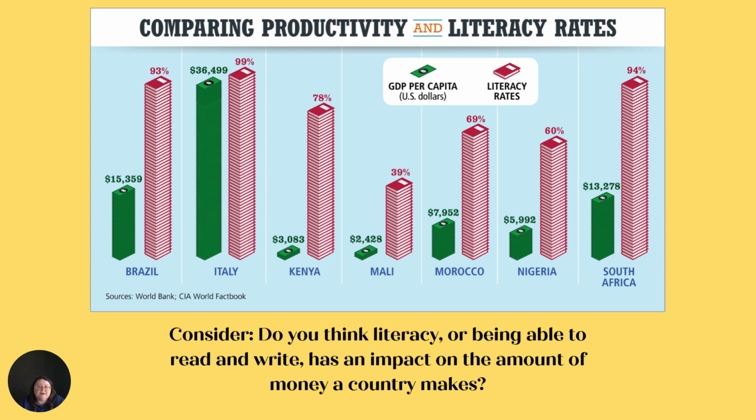Let's look at comparing productivity and literacy rates. The green shows GDP per capita in US dollars, and the pink shows literacy rates for different countries. Some of them you can see are in other parts of the world, like Brazil or Italy, and the rest are from Africa. Something to consider is, do you think literacy, or being able to read and write, has an impact on the amount of money a country makes? And why do you think that?